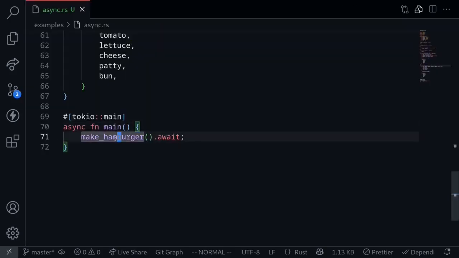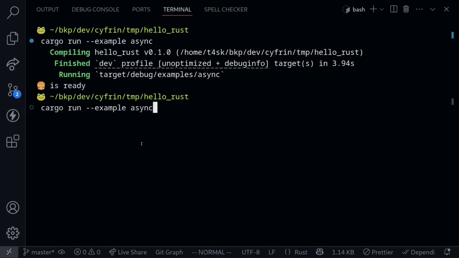Now when you call an async function, the await keyword is important. If you don't call this, then your code will not execute. When you call an async function without the await keyword, what it's actually returning is called a future. A future represents a value that will be returned in the future. So let's say that fut is equal to makeHamburger. This will return a future, and a future is not executed unless you await on it. So to show you this, let's execute the code again.